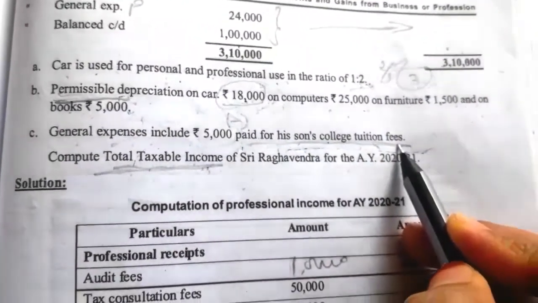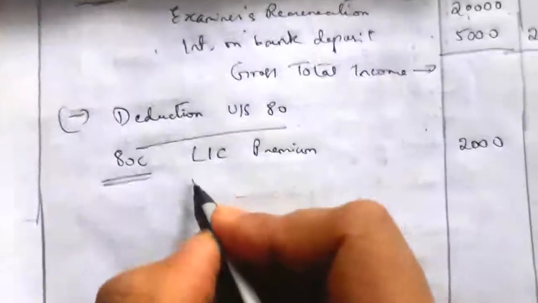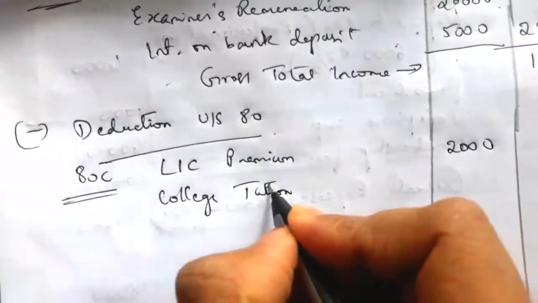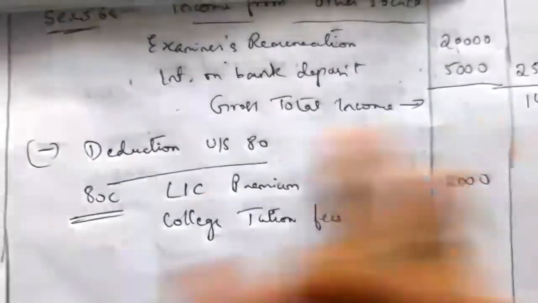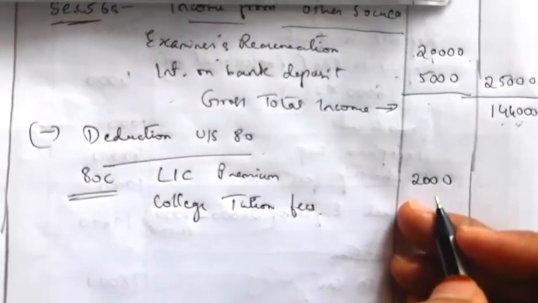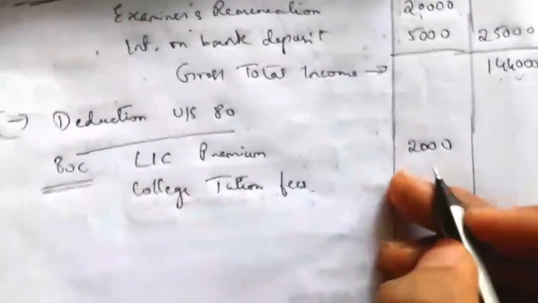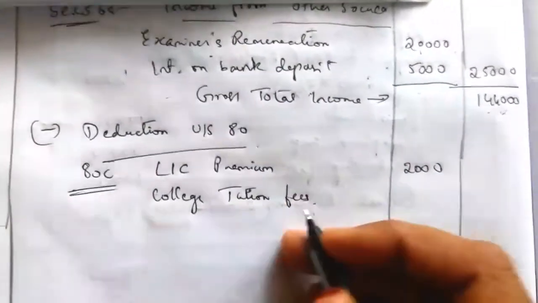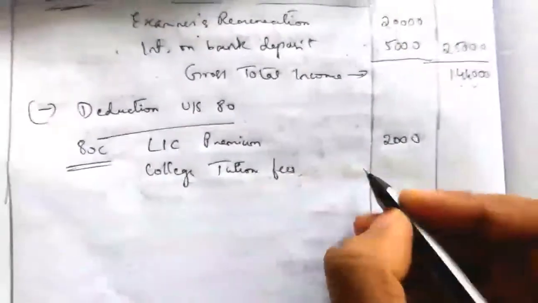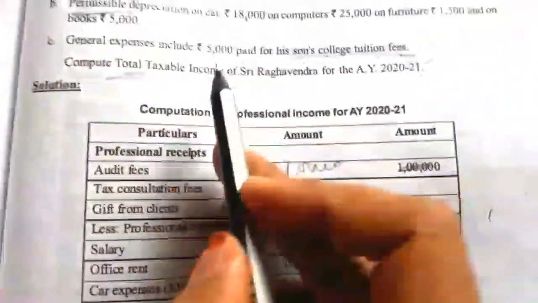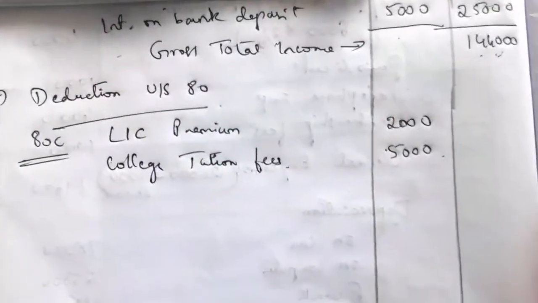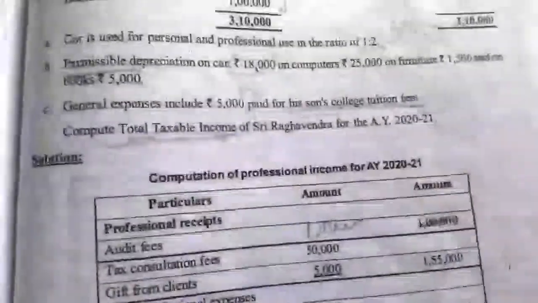There is one more item, son's college tuition fees. So here the assessee has paid his son's college tuition fees. Take college or school or any tuition fees, for that tuition fee he can claim a deduction under section 80C. It is as per the income tax rule. Under 80C it is clearly mentioned that for LIC or tuition fees for two children they can claim. So here total tuition fees paid is 5,000, so a 5,000 deduction they can claim. Then there is no other deduction relating to 80C.